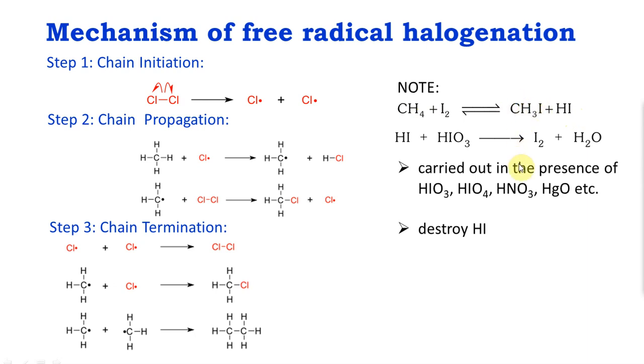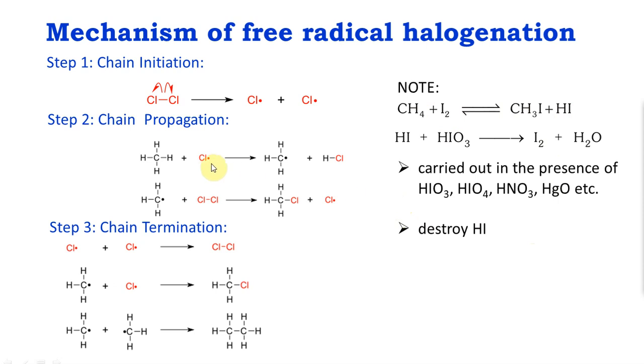So what we can do is use it in the presence of a strong oxidizing agent which oxidizes my HI into I2. This equilibrium is backward oriented only when there is HI. If I remove the HI, using Le Chatelier's principle, I am pushing it forward. So if I want a reaction to go forward, I can remove HI or I can add my substrate. By removing HI through this, not only am I removing it, I am also adding my reactant. So it is going to go forward, so it destroys my HI.